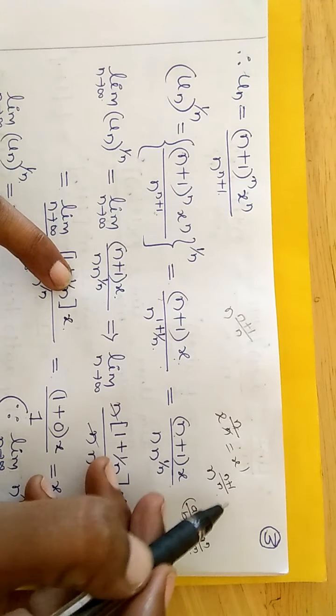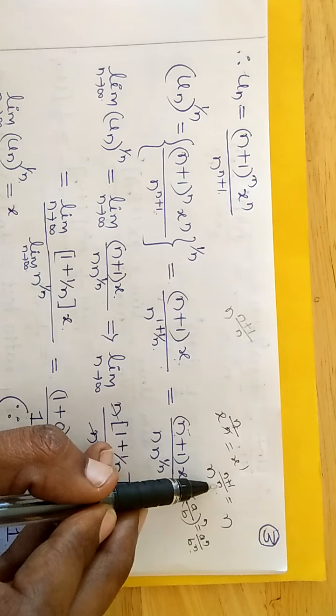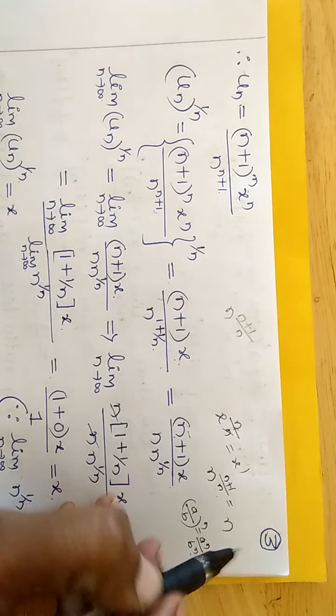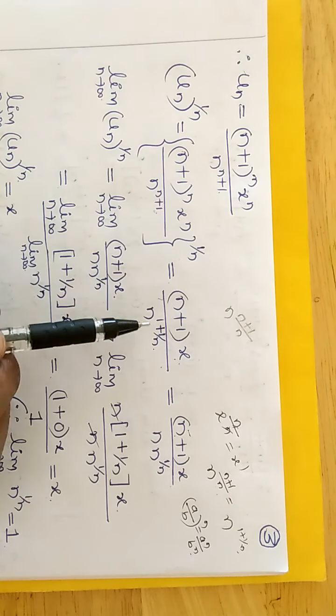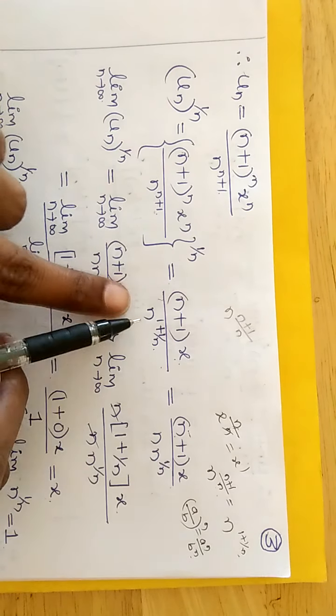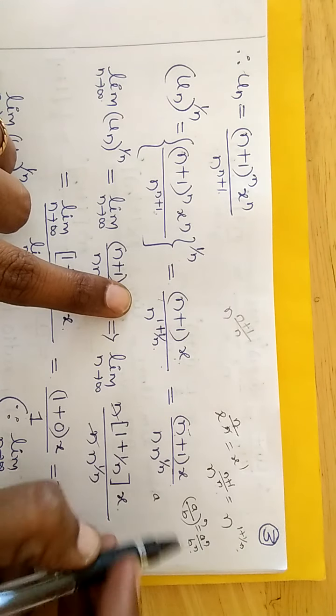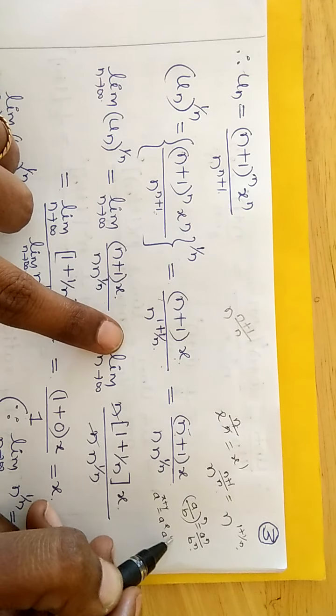So here it is n raised to n plus 1 divided by n, which means 1 plus 1 divided by n, the n cancels. So a raised to x plus y can be written as a raised to x into a raised to y.